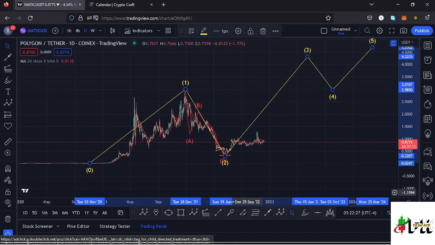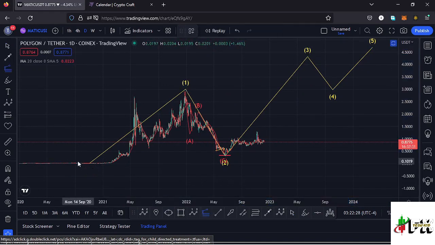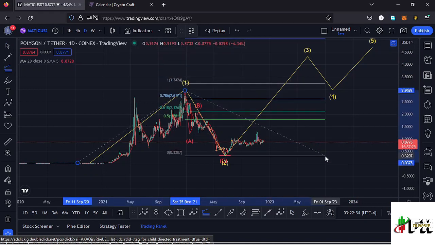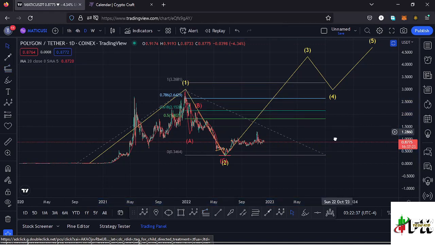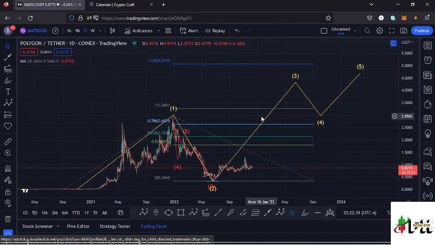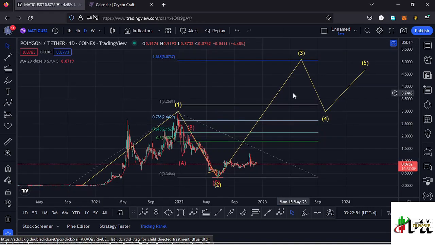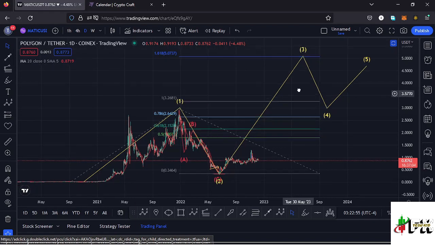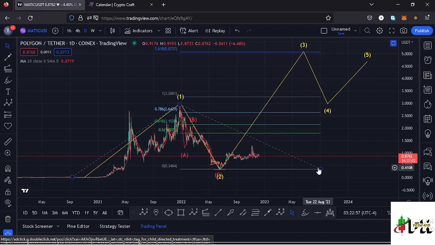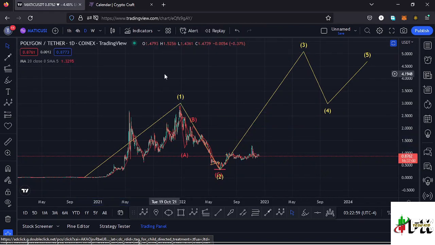Sketching out a minimum target area to the upper side in the formation of this wave 3, using a trend-based Fibonacci, connecting it from the low of the first wave to the high of that wave 1, then dragging the fibs to the low of the second wave. That gives me a minimum target area to the upper side at the fib level 1.618, and that perfectly lies at around the $5.07 mark. That is the minimum that I would expect Polygon Matic to do in the next bull market, and that is my long-term scenario that I'm expecting to play out here on the Polygon Matic chart.